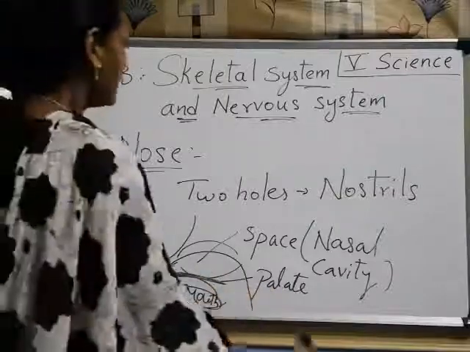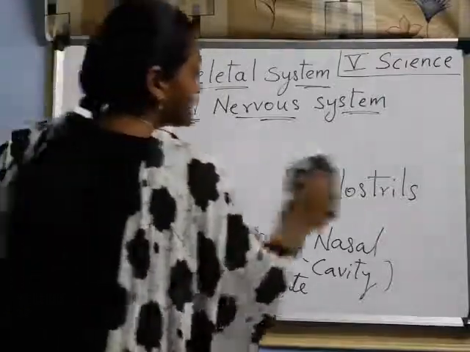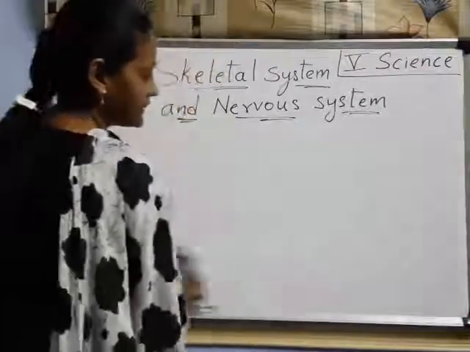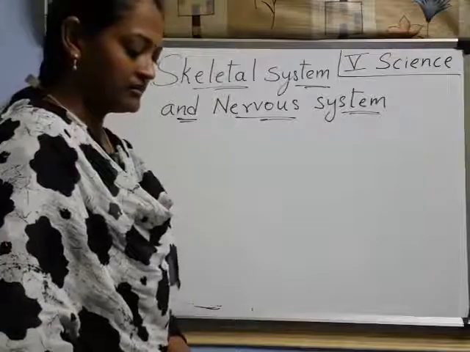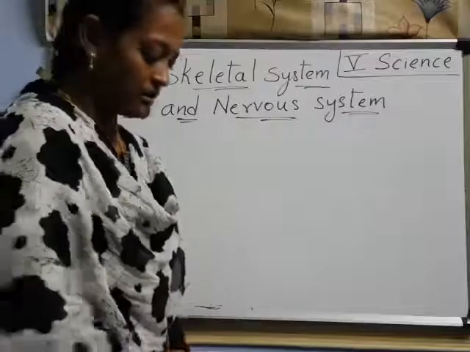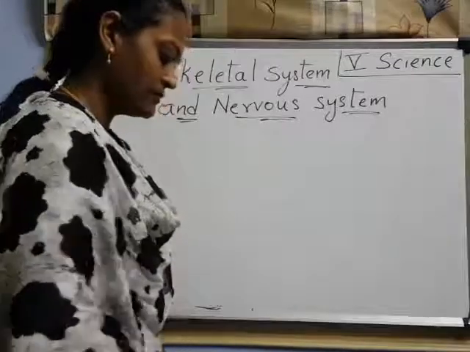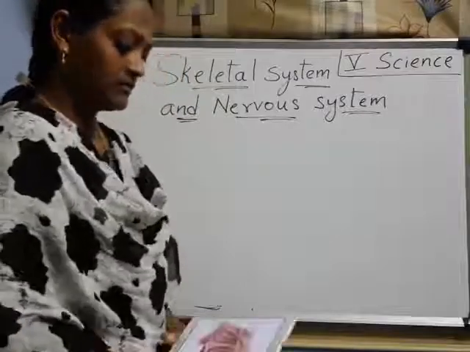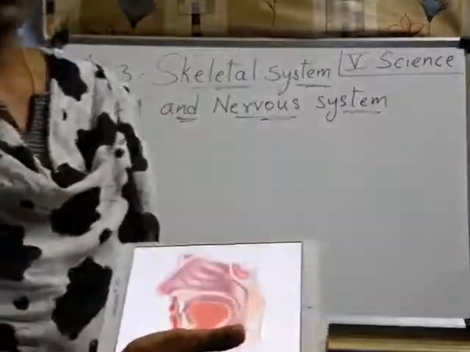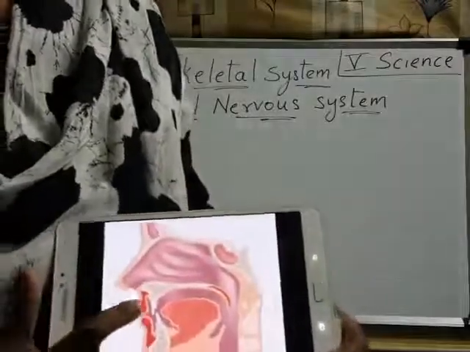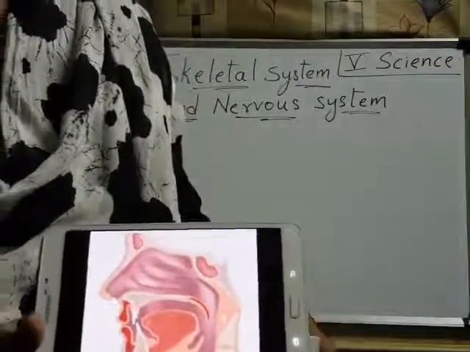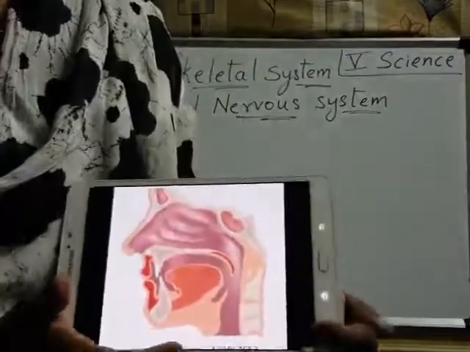Remember. Next one is about the ear. I'll show that picture, children. Look at here. This is the picture of the nose. What I said, see here, this is the nose, this full one is the nasal cavity.